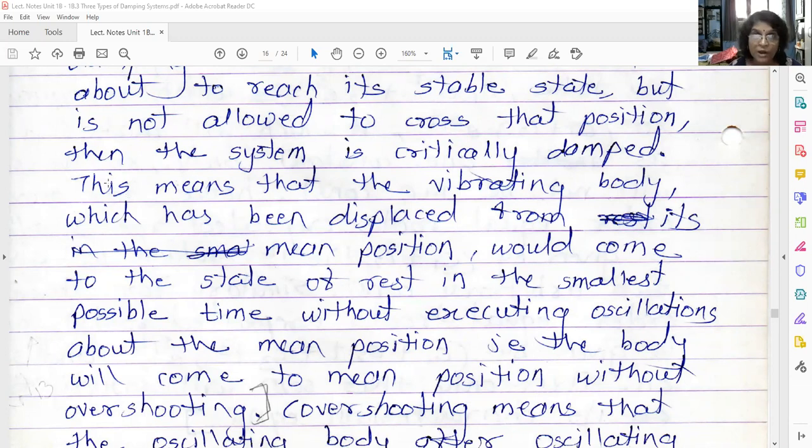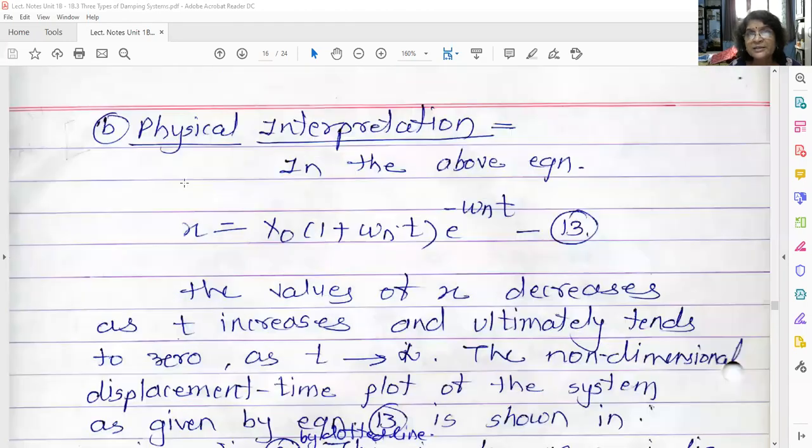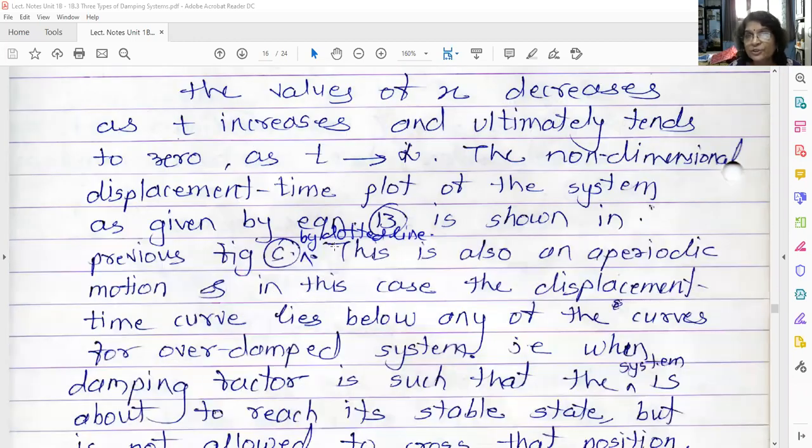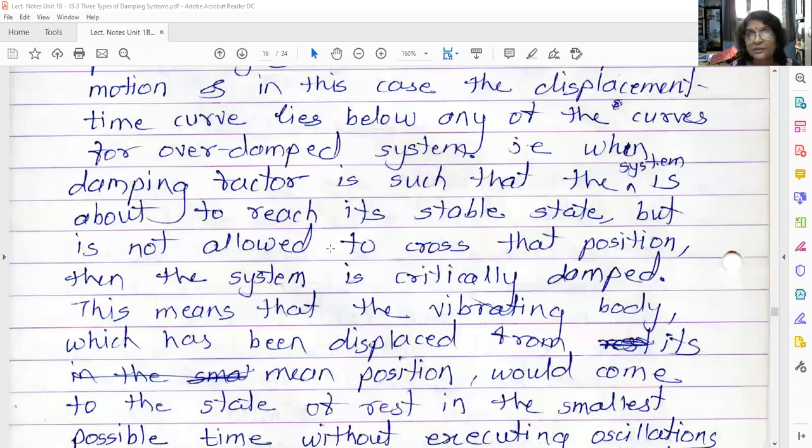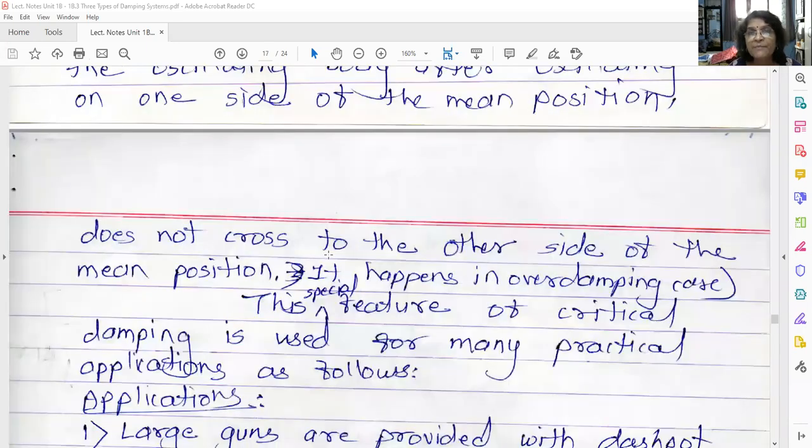Okay, was the sine or cos term present in the overdamped system? No, that's why it was non-vibratory motion. Was the sine or cos term present in this system? Just now we have studied x is equal to x0. No, there is no sine or cos term. That means this motion is an aperiodic or non-vibratory motion. Okay, so what are its applications now?